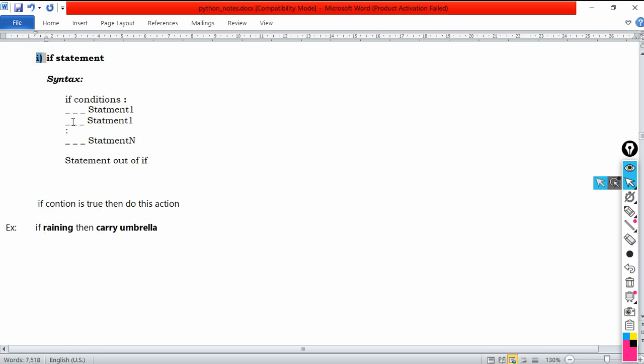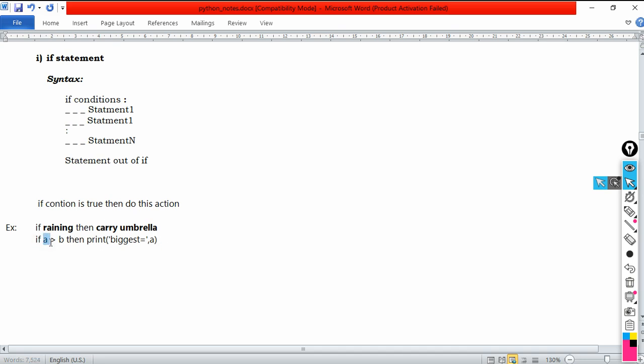Let me give you another example. If A is greater than B, then print biggest is equal to A. So what's the condition here?